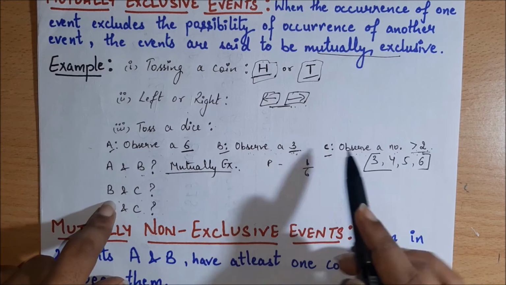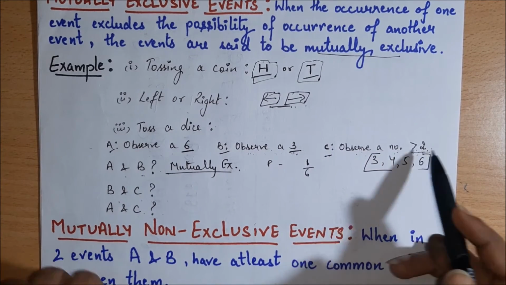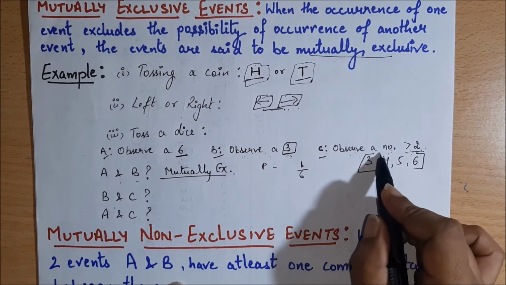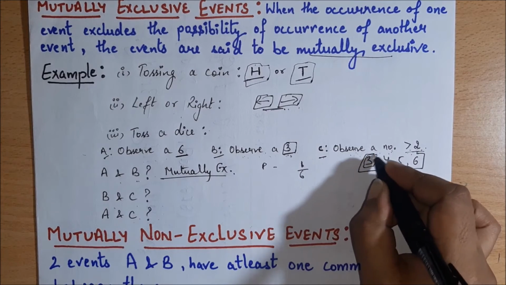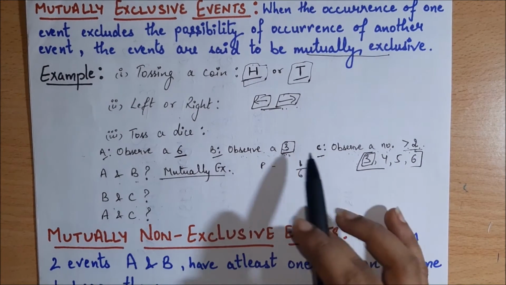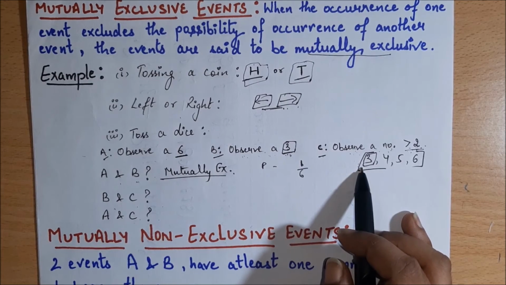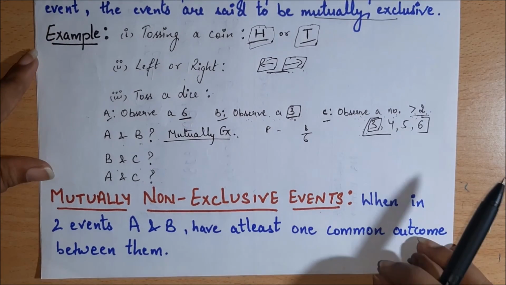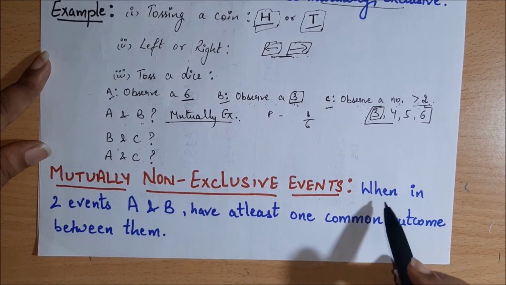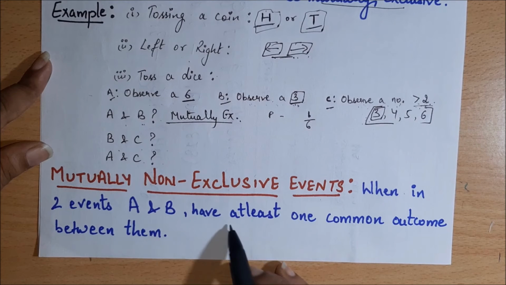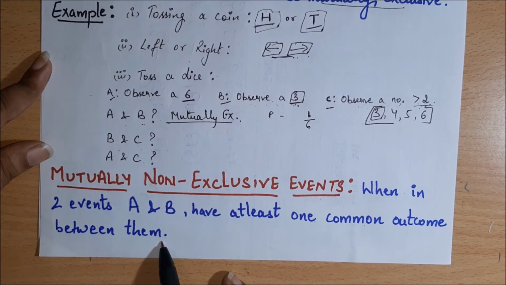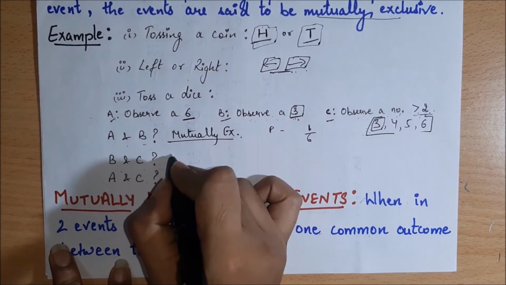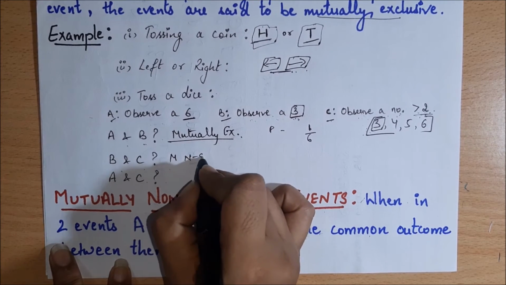Here 3 is present in B, and in C, observe a number greater than 2, 3 is present. So in both these statements 3 is common. So it is not a mutually exclusive event. It will be a mutually non-exclusive event, as the definition says, when two events A and B have at least one common outcome between them. So it will be a mutually non-exclusive event.